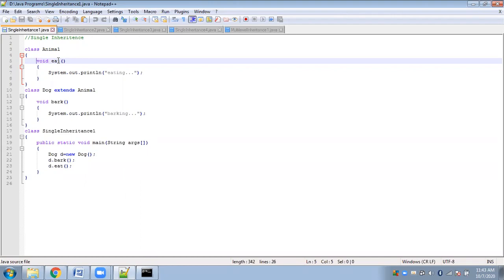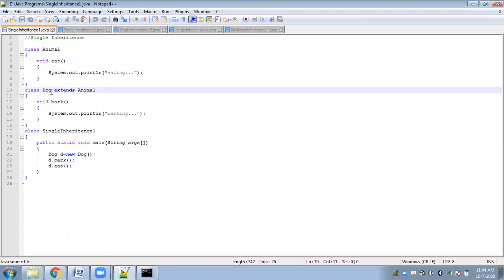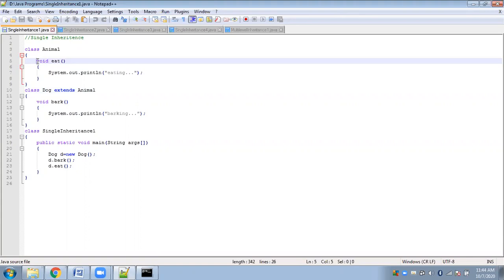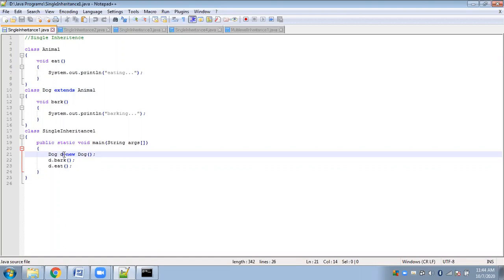So if you are using default, any class belonging to that package can have access to the members. And most importantly, we have inheritance here. We are reusing the properties of the animal class, and the property that we are reusing is a default member. So we can directly use it inside the dog class, using the dog class object only.